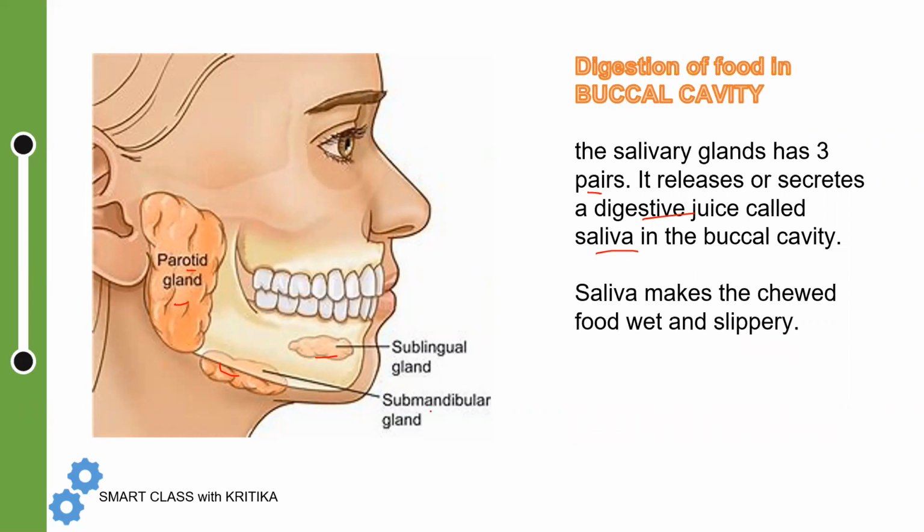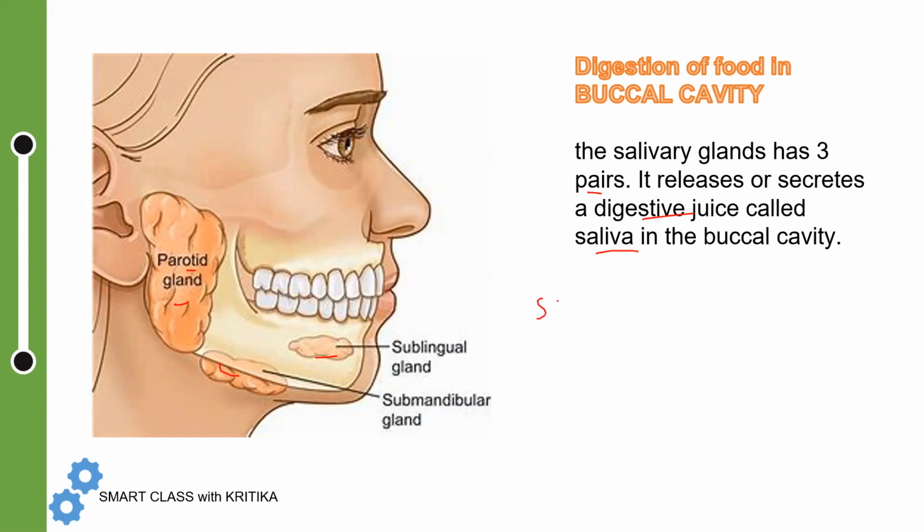And this saliva, some people say it in Hindi, or you can simply say thuk, that is inside your mouth, the spit. That is nothing but the saliva. And that saliva has one enzyme present in it that is known as salivary amylase.